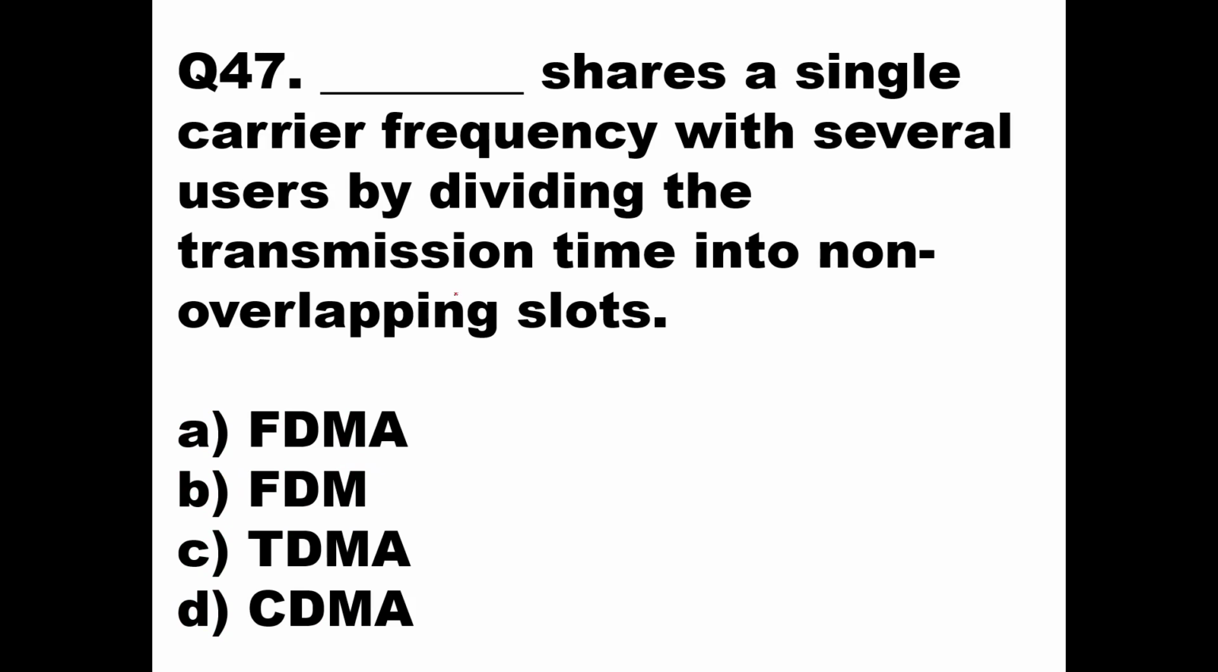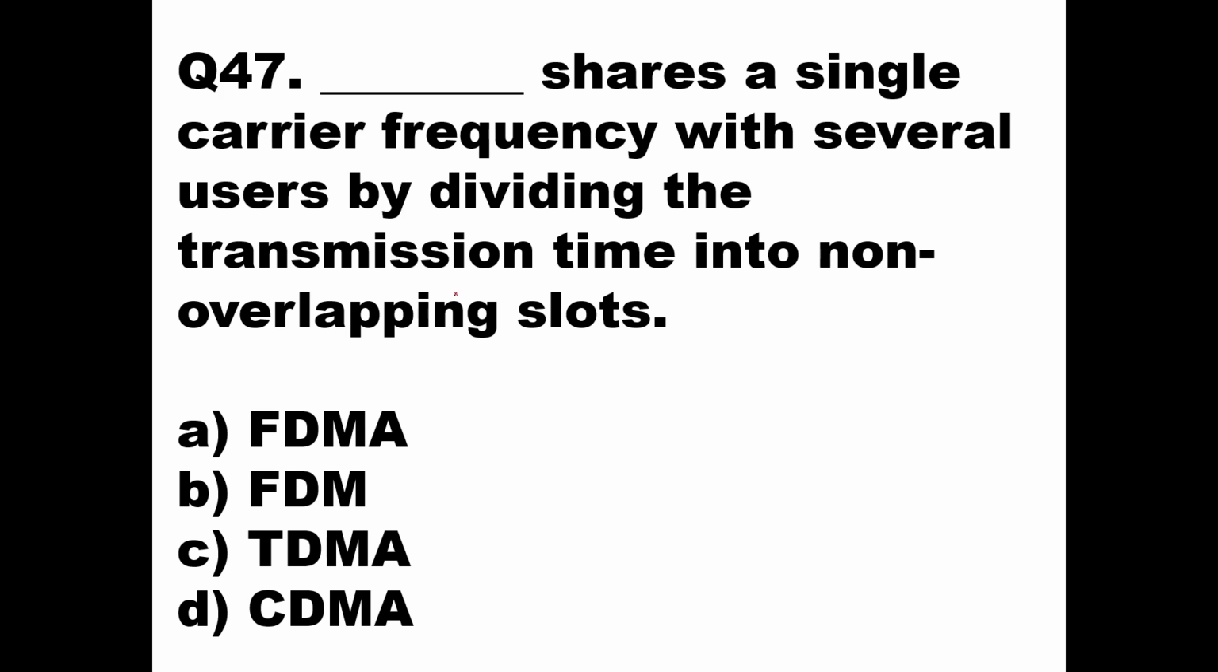TDMA shares a single carrier frequency with several users by dividing the transmission time into non-overlapping slots. Now here you are having a single frequency band, and then you are dividing the users based on time, and there is a time which is not overlapping, so non-overlapping slots are also there. So it is time division multiple access.